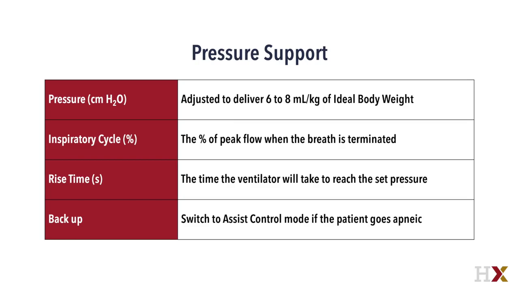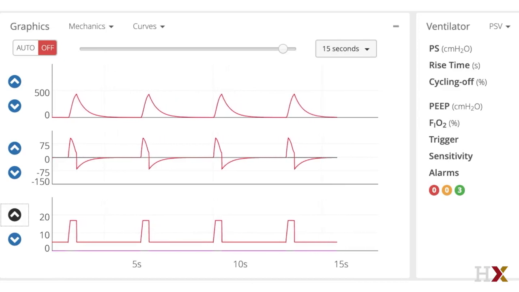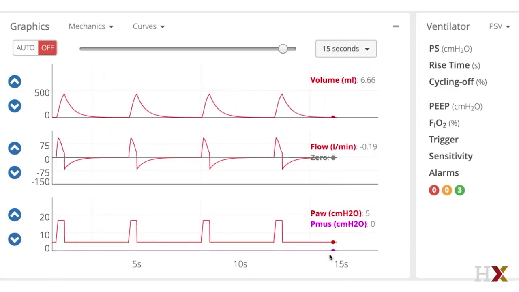The appropriateness of the setting depends on the resistive and elastic properties of the lung and the inspiratory drive of the patient. Many ventilators have default values of either 25% or 30%. These default settings are important to adjust in patients with abnormal resistance or elastance, such as patients with COPD and asthma. Let's see how this works. The breath profile in pressure support looks identical to pressure control in terms of the pressure is increased and maintained for a certain amount of time.